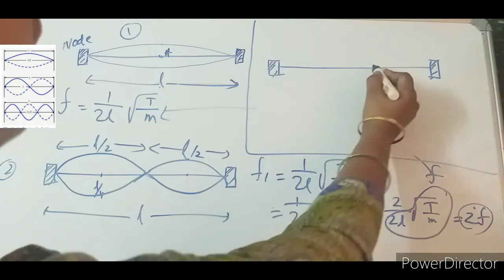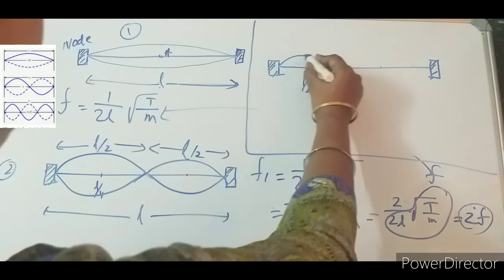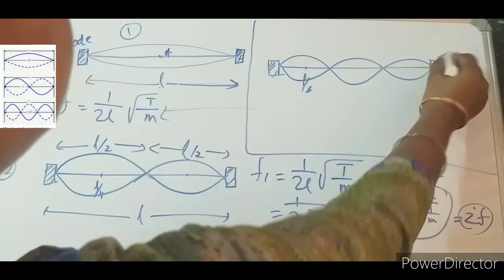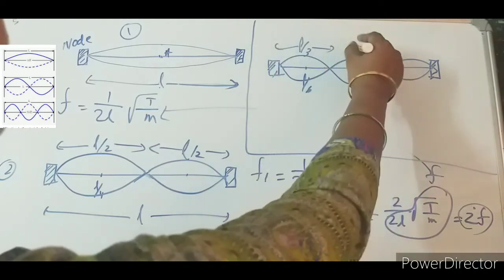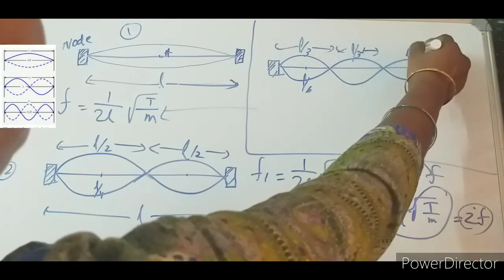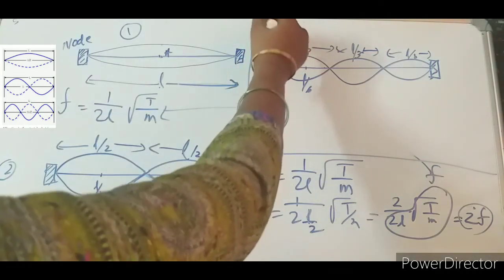If it is the L by 6th position, the loops will look like this. This one will be L by 3 length, this one L by 3 length, and this one L by 3 length. Understood? This is the third diagram.